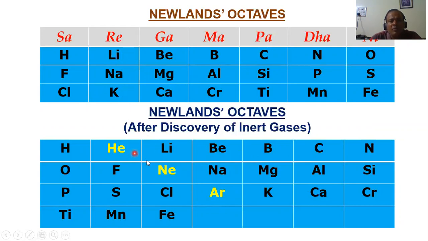But the moment the noble gases were discovered and put in the table, hydrogen is in the first group, fluorine in the second group, and so on. The whole table went for a toss. So remember, I for inert gases, his whole law flopped. I hope this is clear. Let's go to the next scientist.